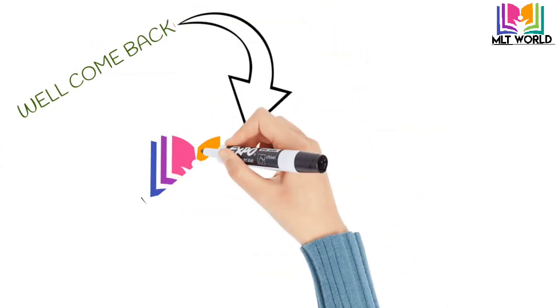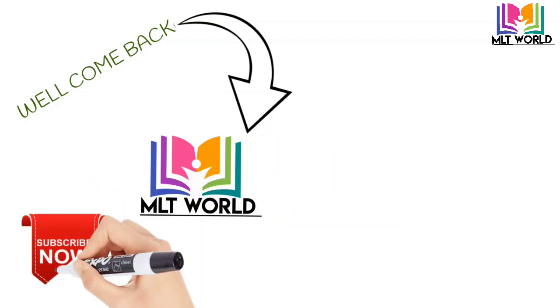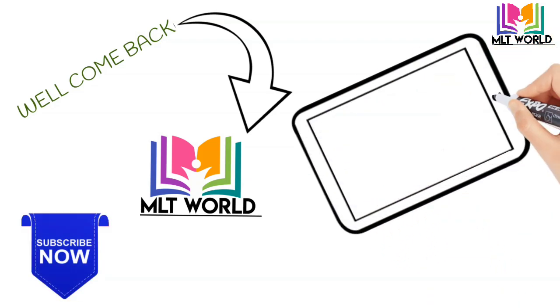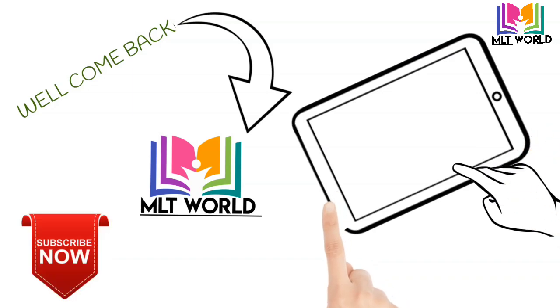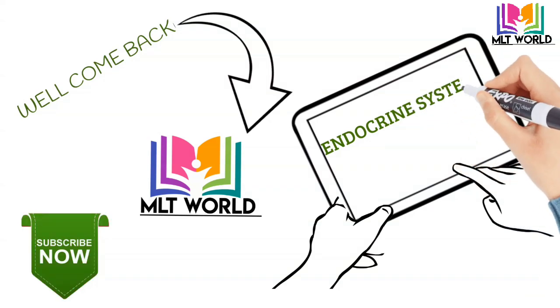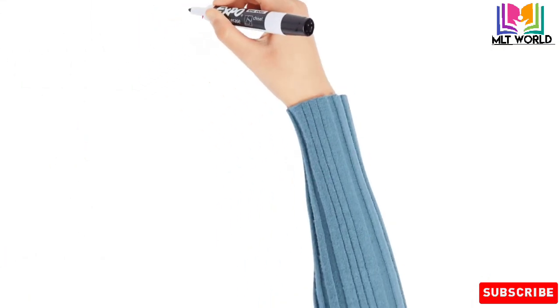Today, friends, in this video I will discuss one of the most important topics of the biochemistry subject, that is the endocrine system and hormones. So in this video our topic is the endocrine system, what is the endocrine system and what are the hormones released by endocrine glands. So now we will start.